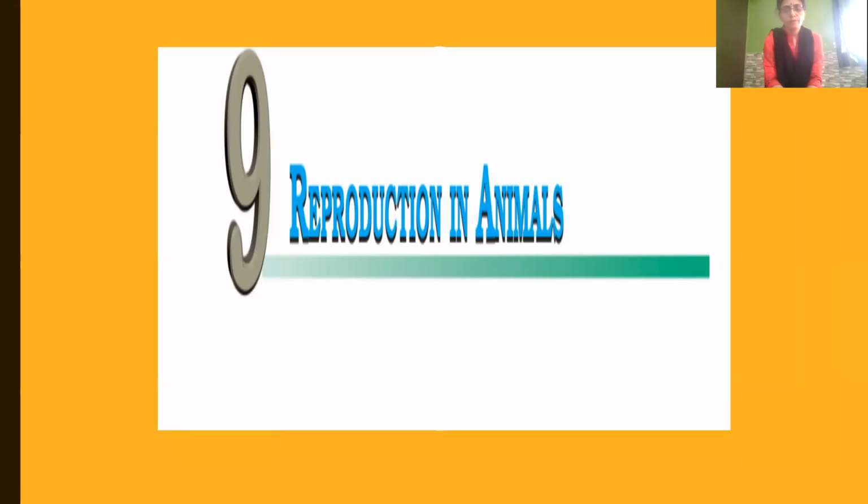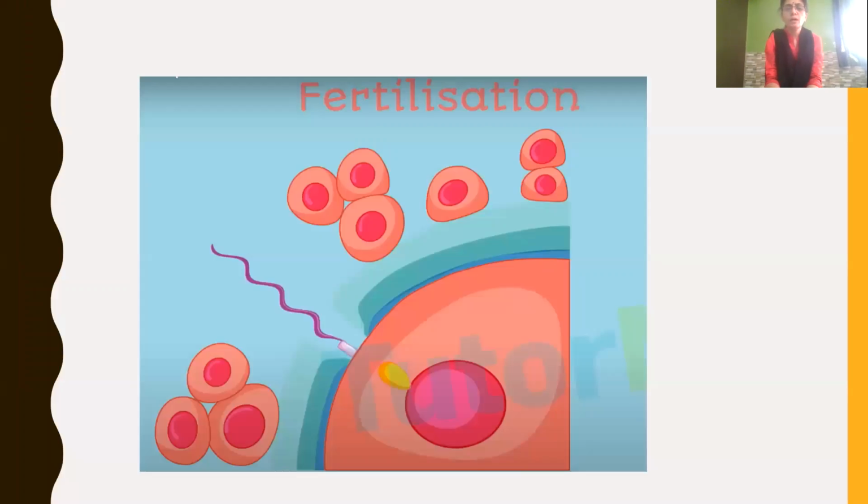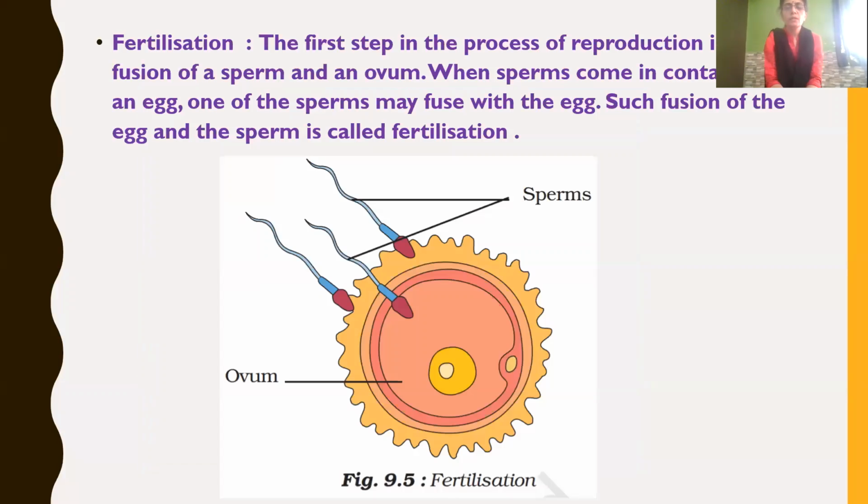Before we continue our chapter reproduction in animals, let's have a quick recap of whatever we have learned in the last session. In the last session, we have learned about fertilization. What is fertilization?